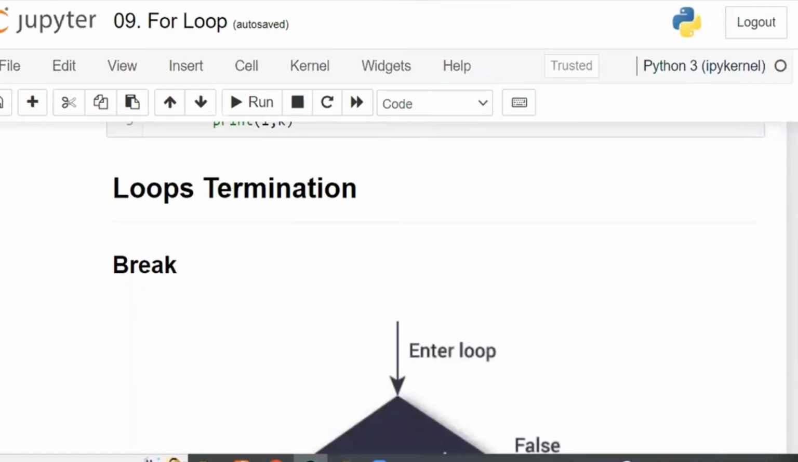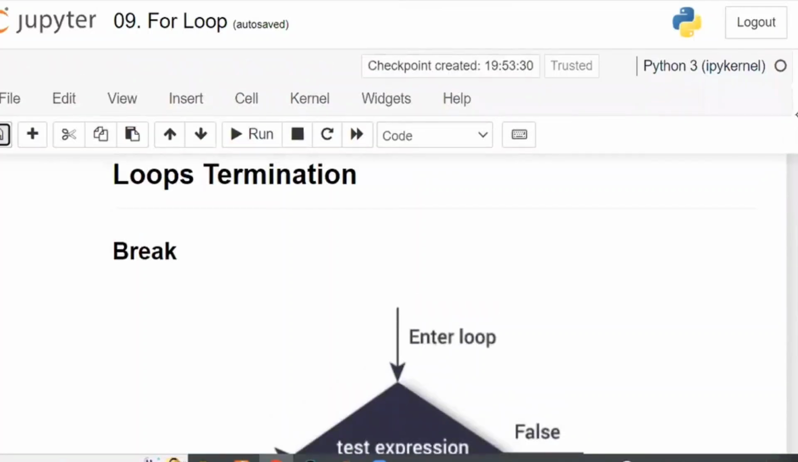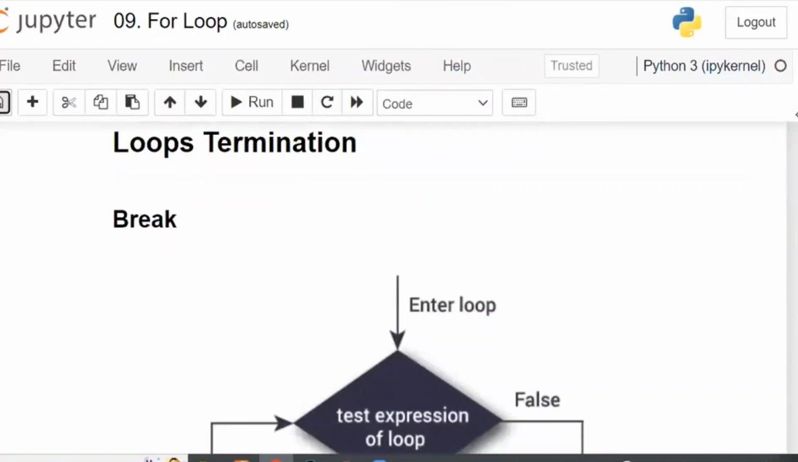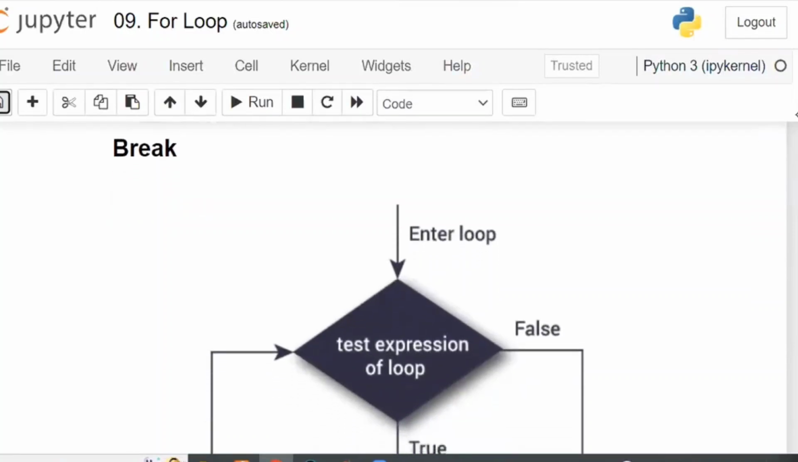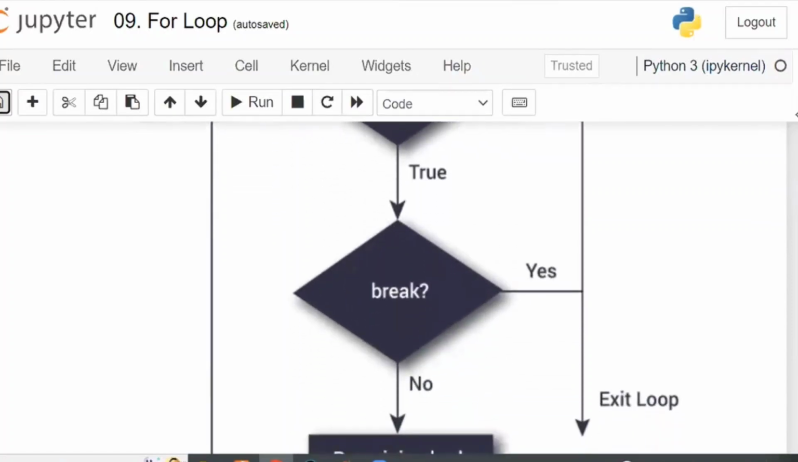Now, here we are going to discuss the next concept, called loop termination. What is meant by loop termination? One of them is called break. Break means, for example, we are going to write a certain condition. Let us assume this: 1, 2, 3, 4, 5, like this I'm having. Right? Now,